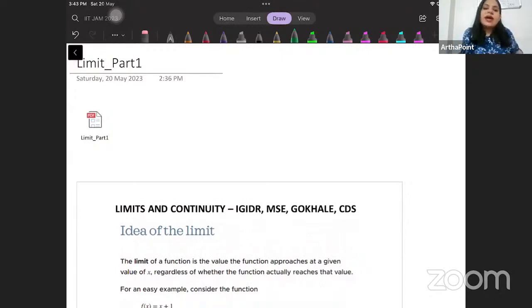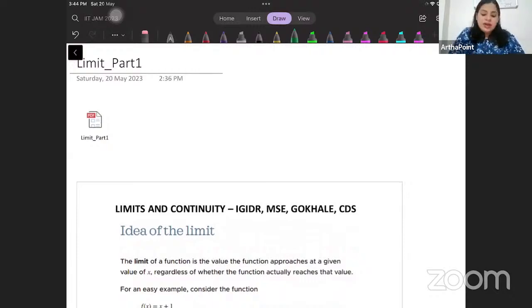Today we are going to talk about the kind of maths that comes in IGIDR, MSE, Gokhale, etc. Okay, so what we are going to do, beta, is we are going to start. You should know what kind of maths comes here. We talk about limit, continuity. Then we also talk about some parts of sequences and series. If you look at the basic math that comes in IGIDR, this is what it is about, right? Then we talk about differentiation, integration, probability, statistics, some parts of econometrics.